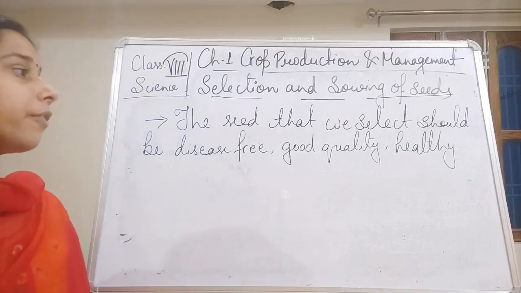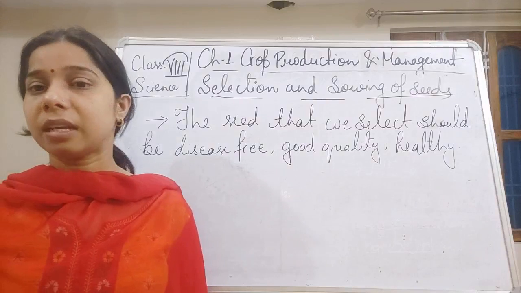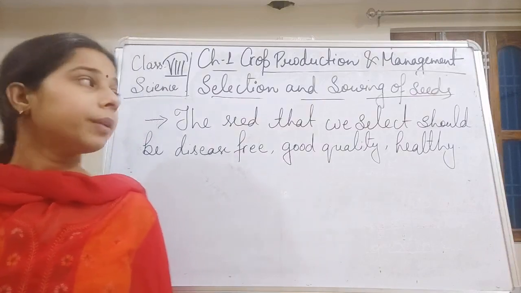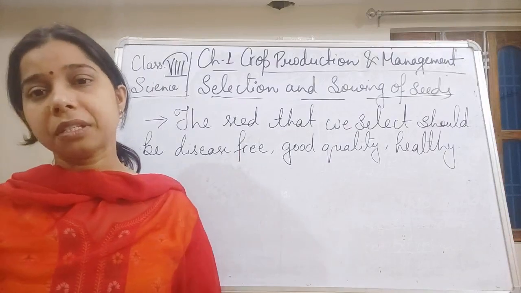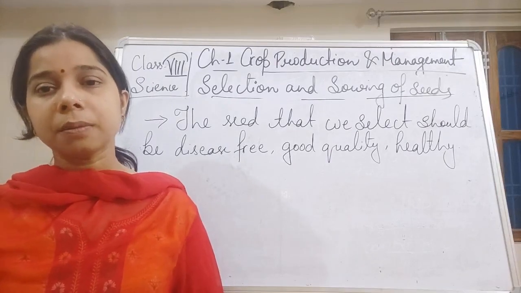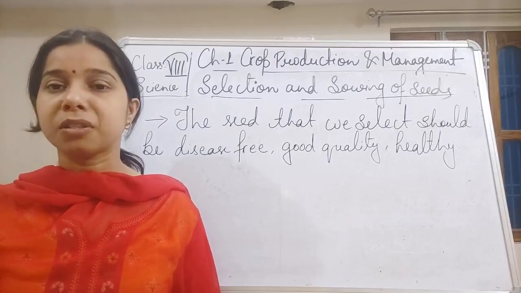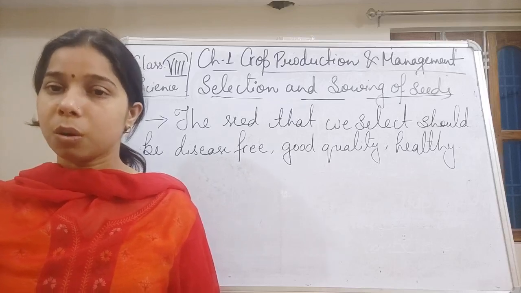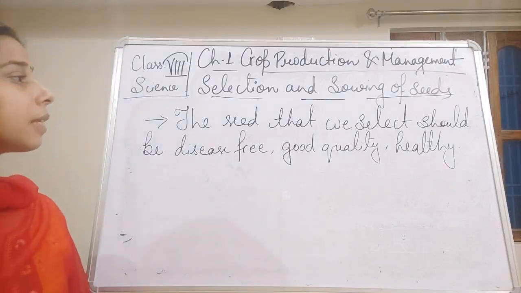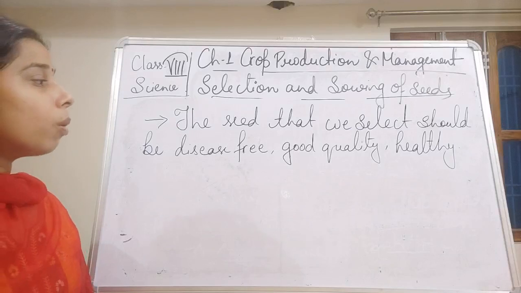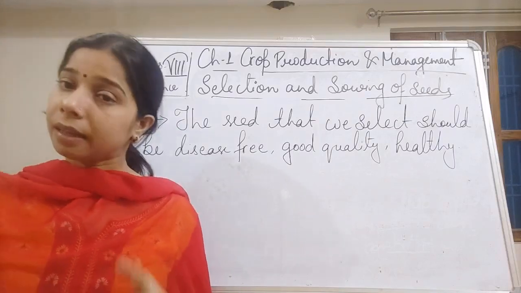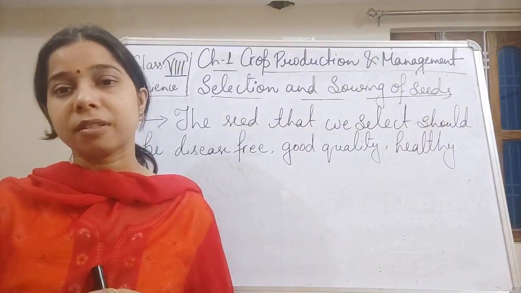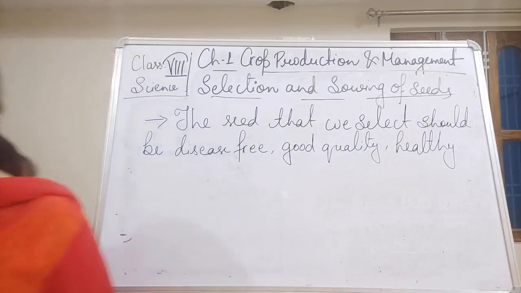What will happen if you select an unhealthy seed or a diseased seed or a seed of poor quality? That will not provide a good quantity of crop to us. So it is important that while selecting we keep all these things in mind for the seeds. And then we will continue with the next process, and that is sowing of the seed.